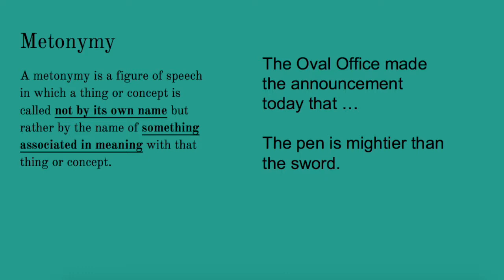Another example is the pen is mightier than the sword. They don't mean a physical pen is actually going to beat a physical sword. Instead, they mean that the ability to write is often greater than the ability to actually physically fight. So in this case, writing is associated with the pen, whereas physical fighting is associated with the sword. So now take a moment and try and come up with an example of metonymy on your own. What is something that you could replace with a similar word or an associated word that isn't exactly the same?